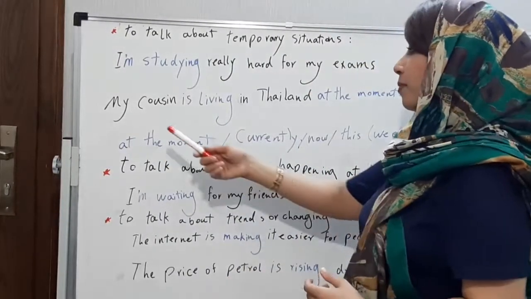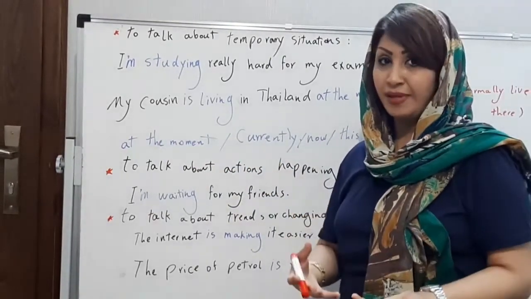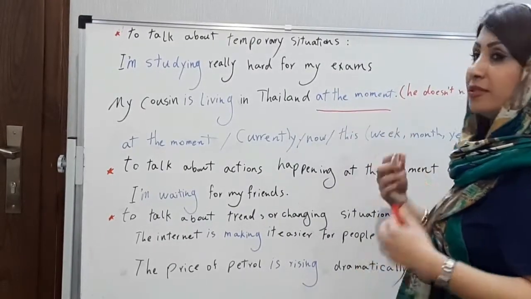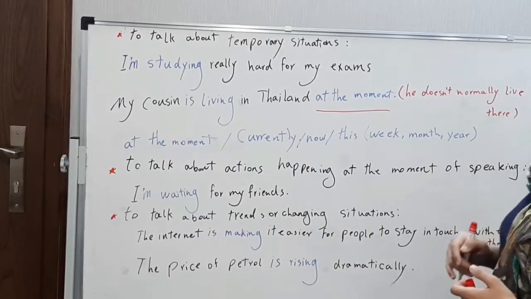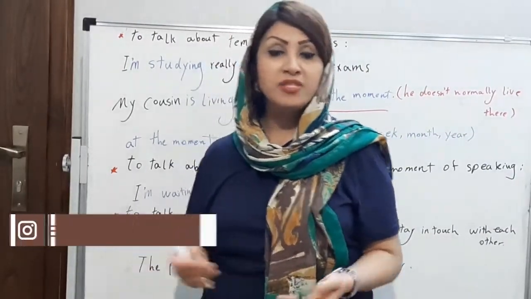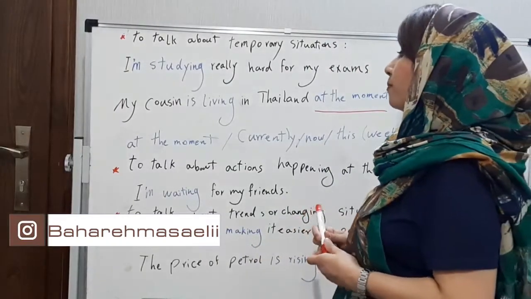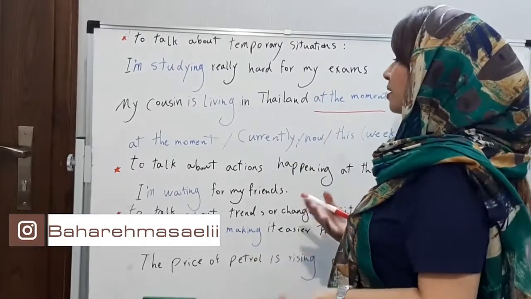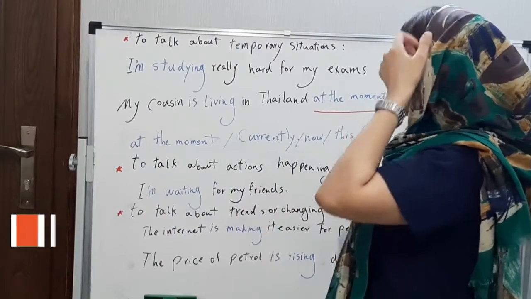Now, another example: my cousin is living in Thailand at the moment. At the moment means that he doesn't normally live there. Maybe he lives in another country. So we can say my cousin is living in Thailand at the moment. It is a temporary action or temporary situation again.